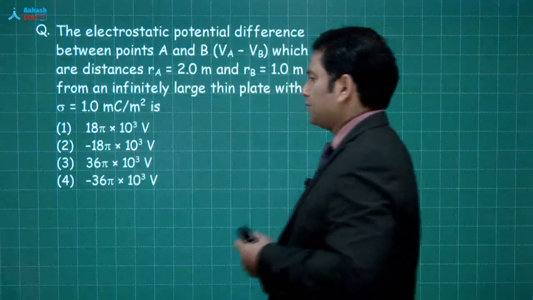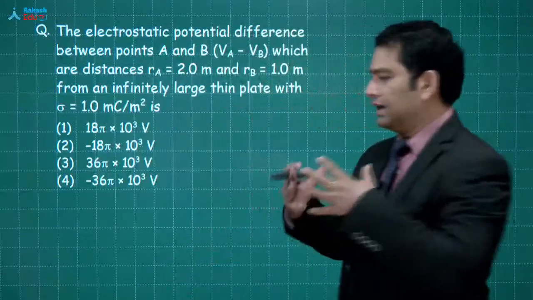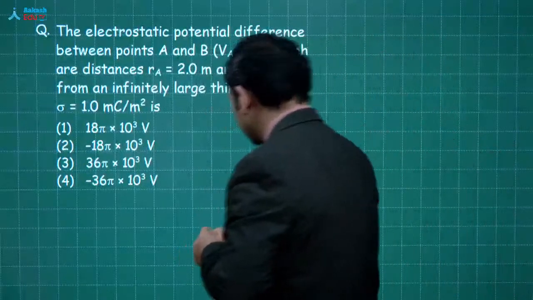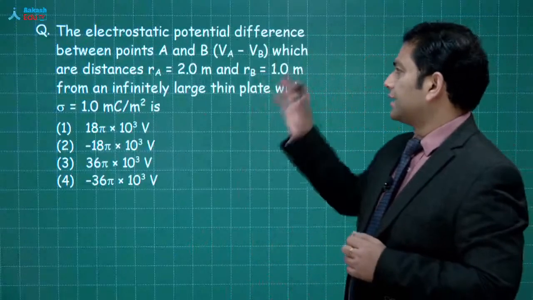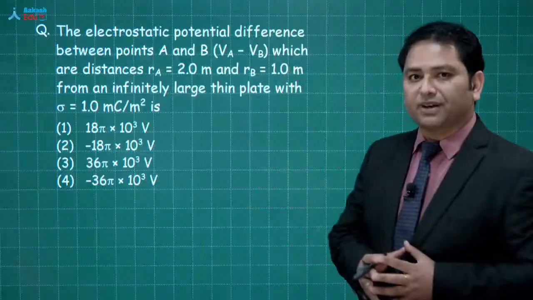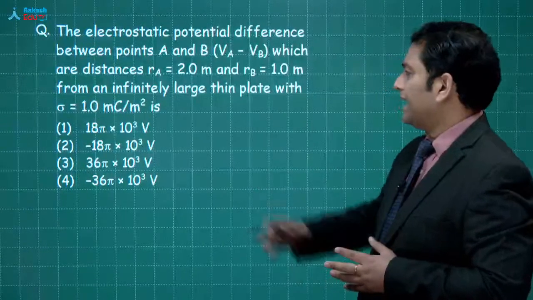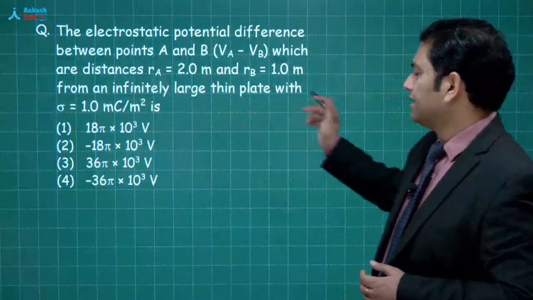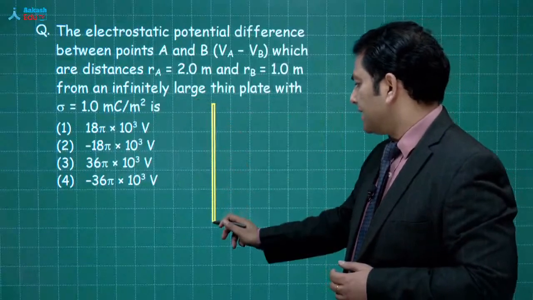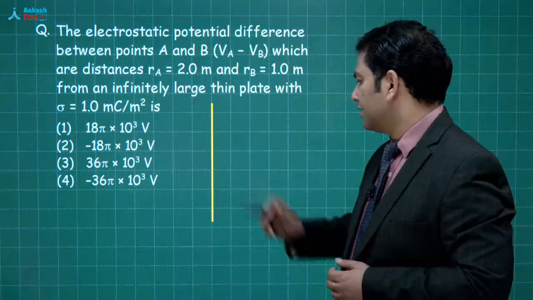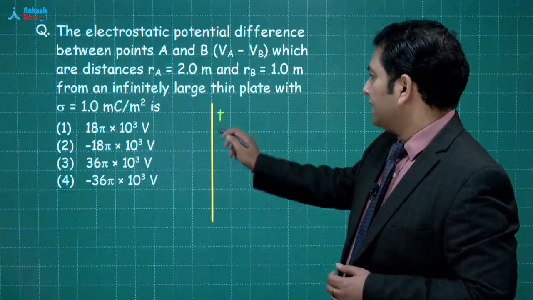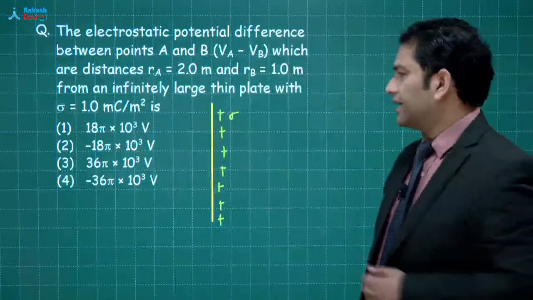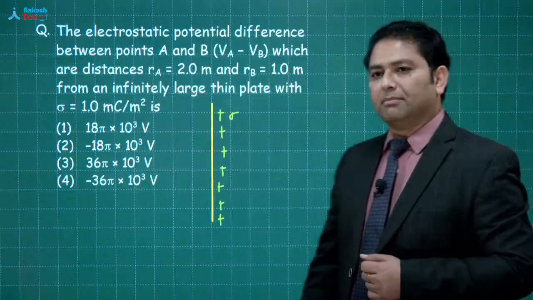इसे एक बार देखते हैं. Let's try to understand. A couple of things have been added here. So since I'm falling short of time, let me start discussing. The electrostatic potential difference between A and B, that's what we have to calculate. A की दूरी, B की दूरी दी गई है, और किससे? From an infinitely large thin plate. So it's something like this. This is an infinitely large thin plate, and it has a density which has been given sigma, and that is 1 millicoulomb per meter square.